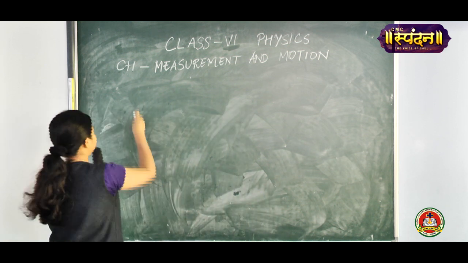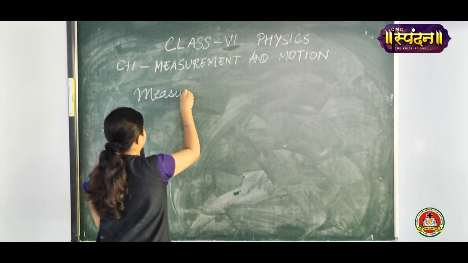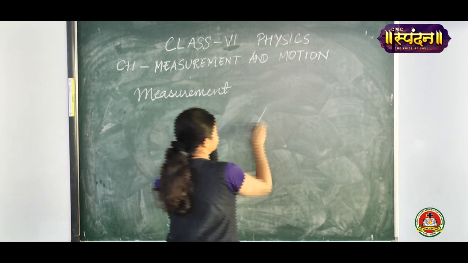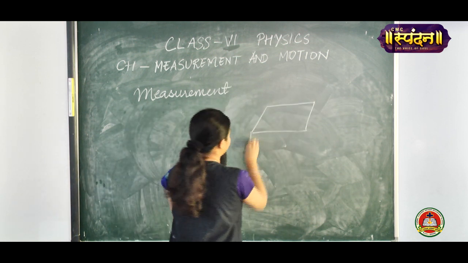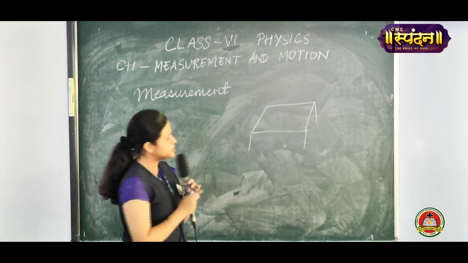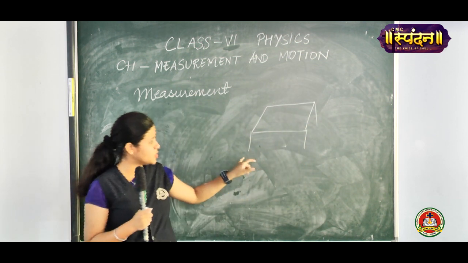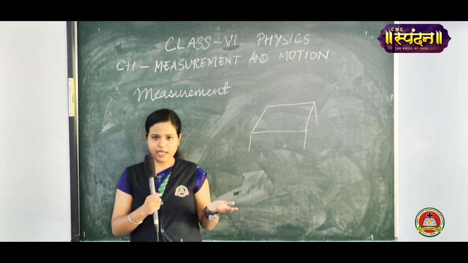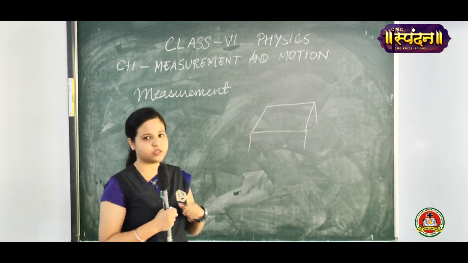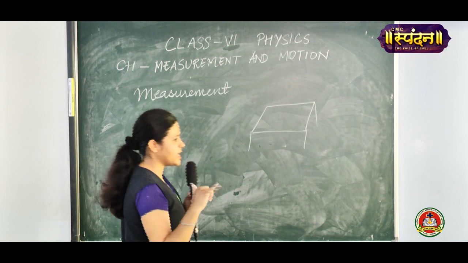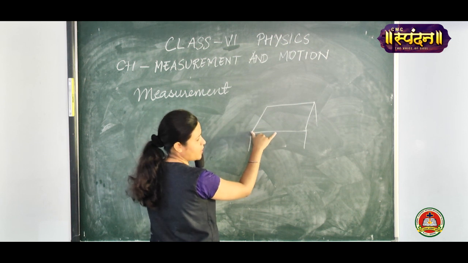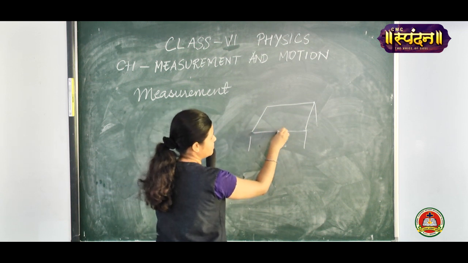Now we'll understand the term measurement. To understand the term measurement, first I'm giving you one activity. Suppose this is a table. Now I ask you to calculate the length of the table without using any ruler or measuring tape. How would you calculate the length of this table? Many children would use their hands. They will keep the tip of the thumb on one side of the table, then keep the small finger on the next, and like this they will keep on measuring.